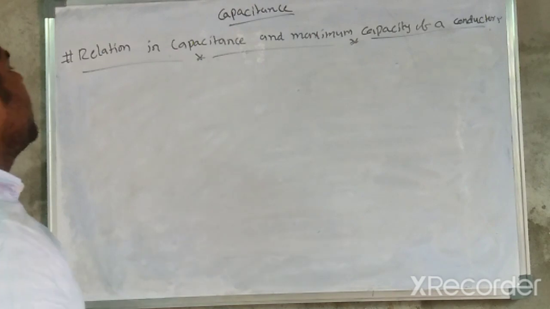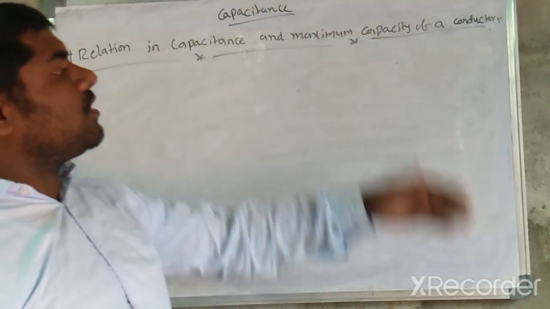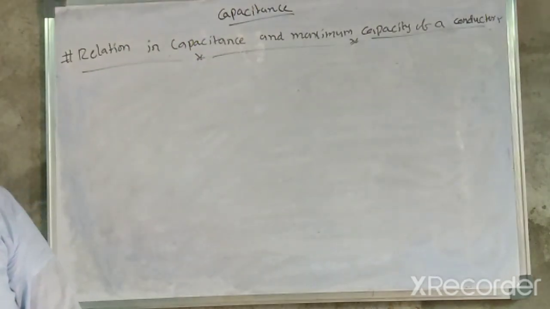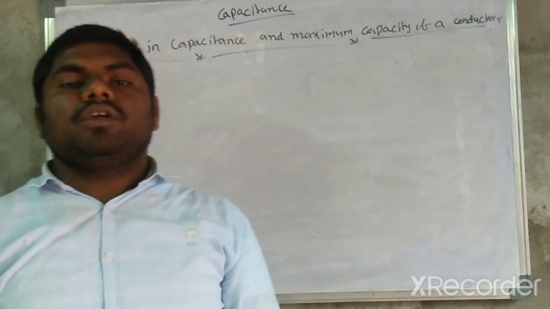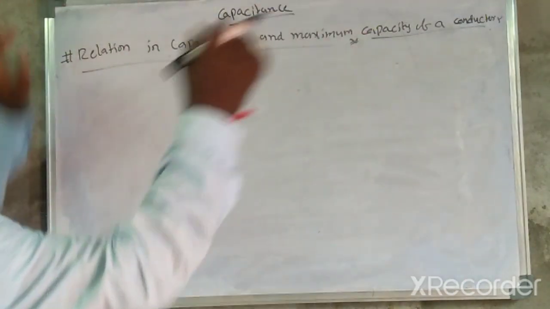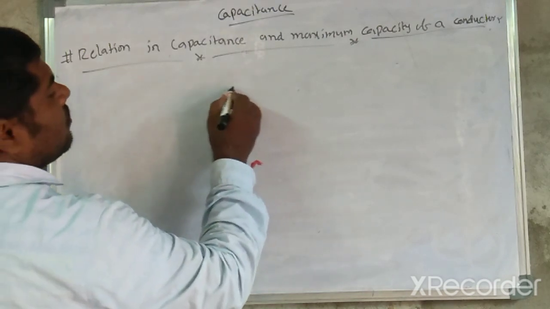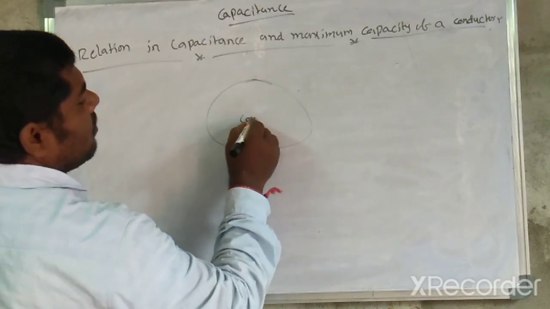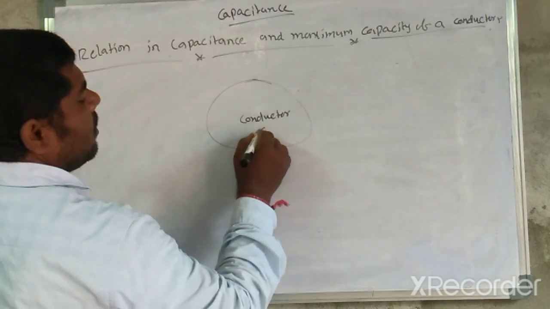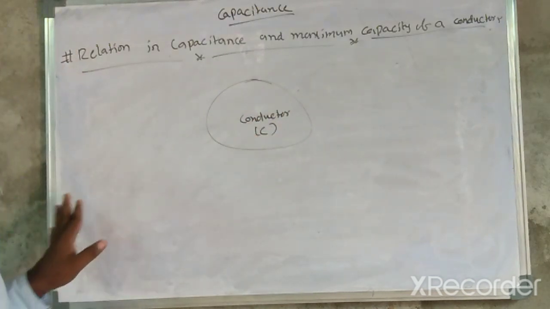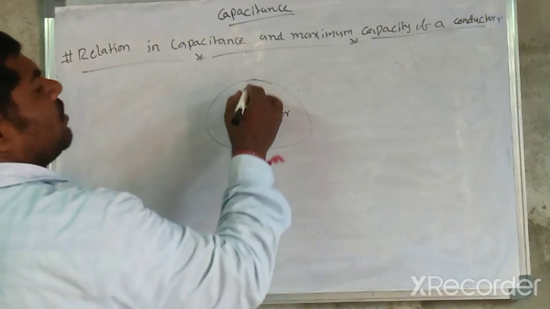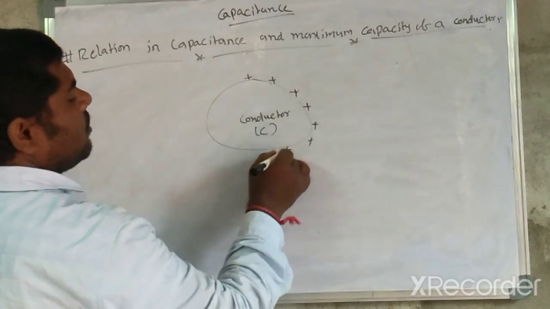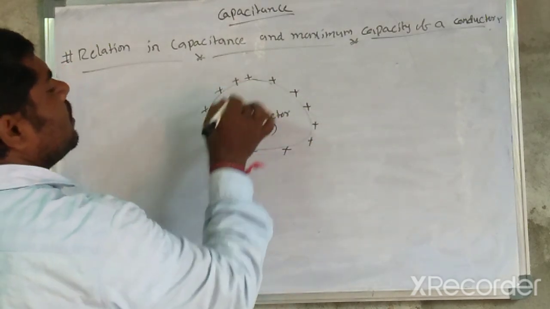Now another topic: the relation between capacitance and the maximum capacity of a conductor. We already know capacitance is Q upon V. Let us consider one conductor, with positive charge distributed on its surface.